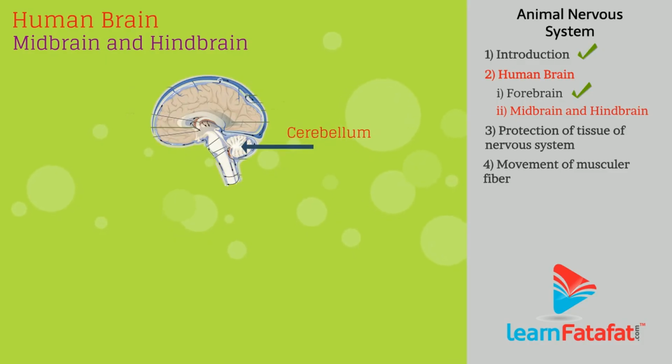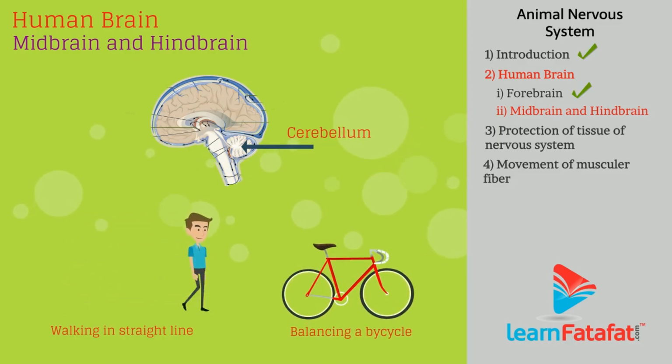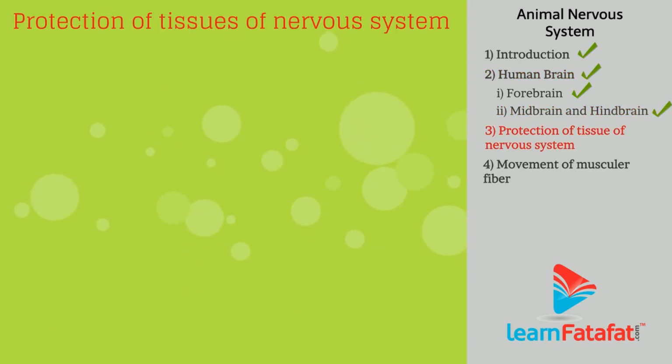The cerebellum in the hindbrain is responsible for precision in voluntary actions such as walking in a straight line, balancing a cycle. Protection of tissues of the nervous system.